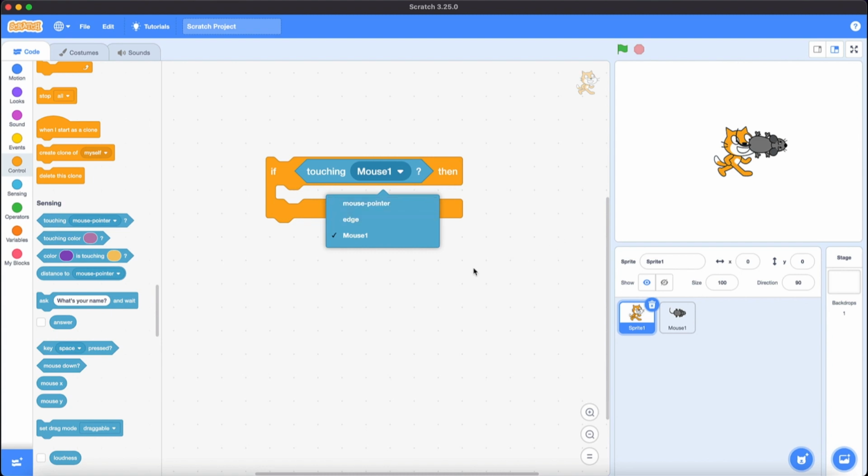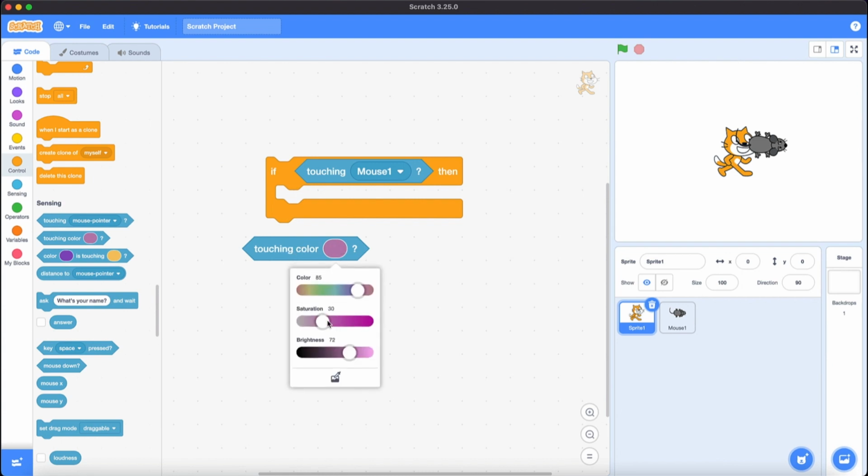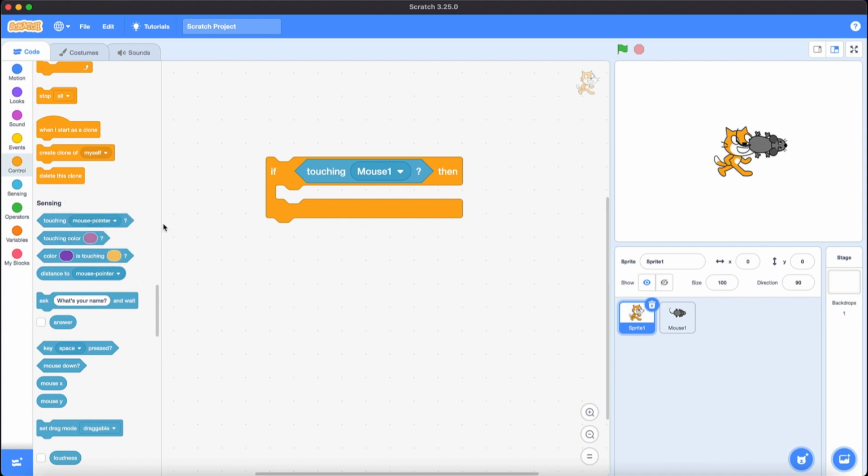Also, we can choose from sensing touching color. From that, where is a color? In touching color, we can choose a color by touching that purple color. You see, we can change the colors. But we will not need it in this video.